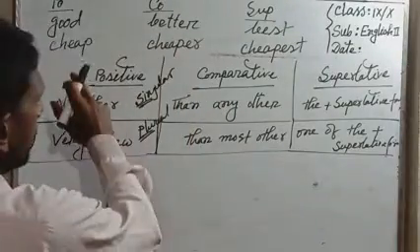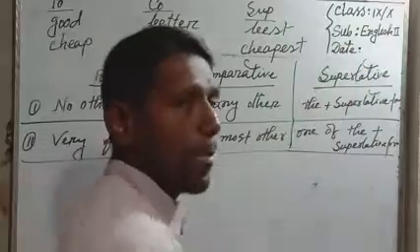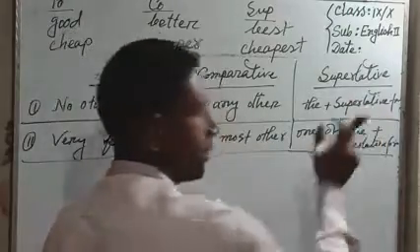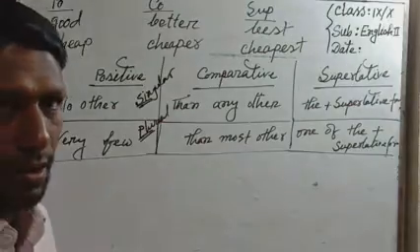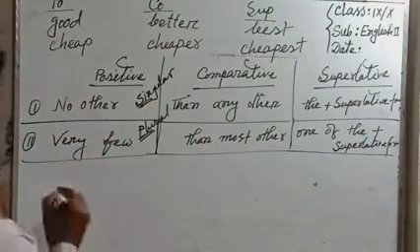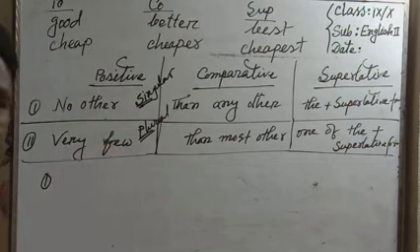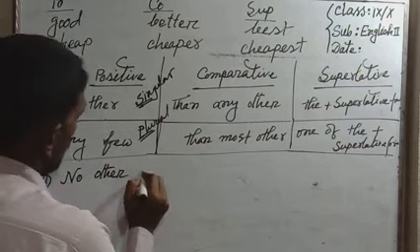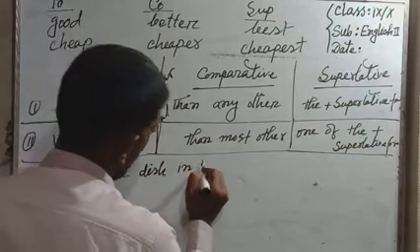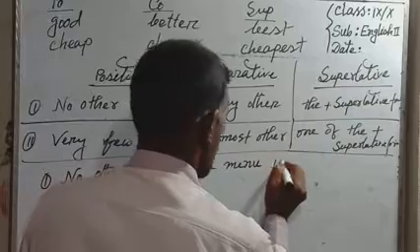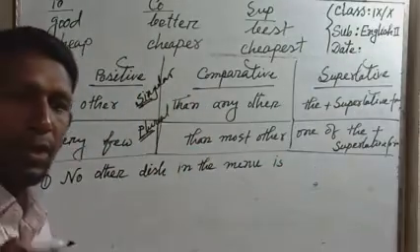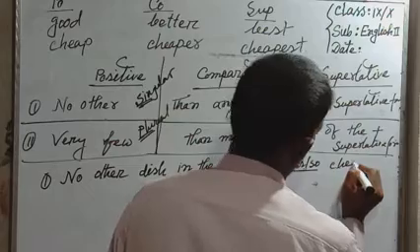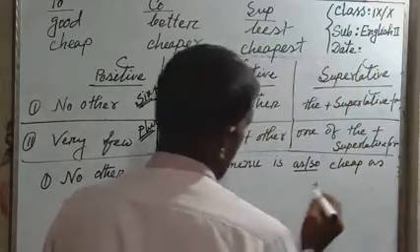If you want to turn singular to singular, and plural to plural, in a sentence, as an example, number one: no other dish in the menu is so or as cheap as mutton chop.